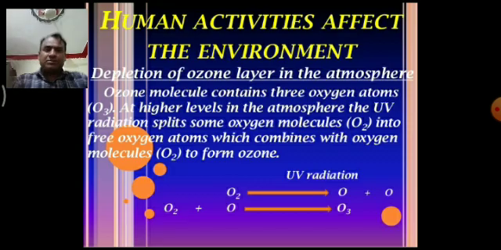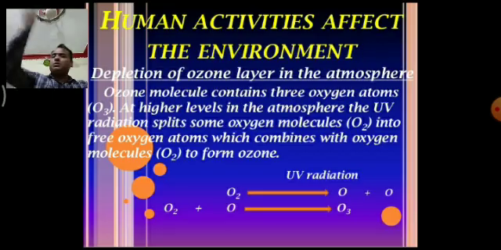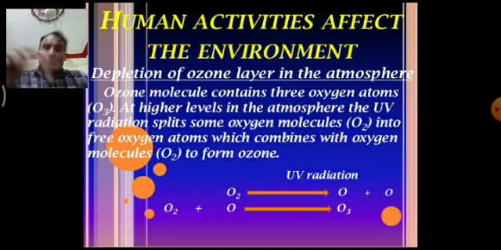Stratospheric ozone is called positive ozone because this ozone protects us from the UV rays that come from the sun. And tropospheric ozone is called negative ozone. Why is it called negative ozone? Because it plays a very important role in the greenhouse effect or global warming, because it traps the sun's rays coming from the earth after reflection.